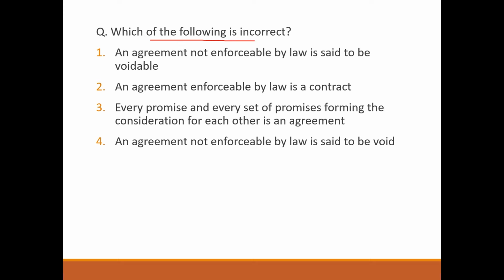Next question. Which of the following is incorrect? An agreement not enforceable by law is said to be voidable. This is the right answer. ये statement जो है वो incorrect है. An agreement not enforceable by law is said to be void, not voidable.